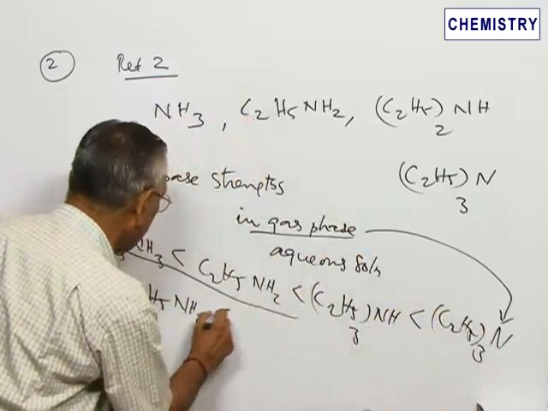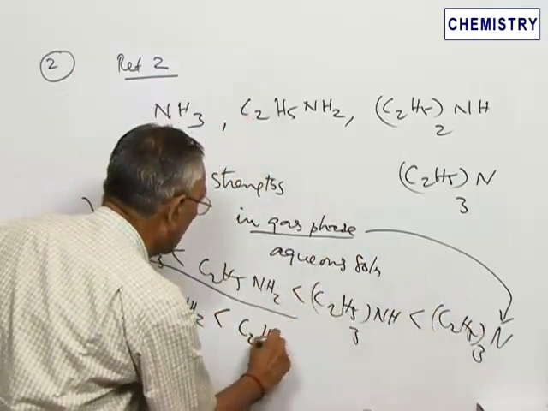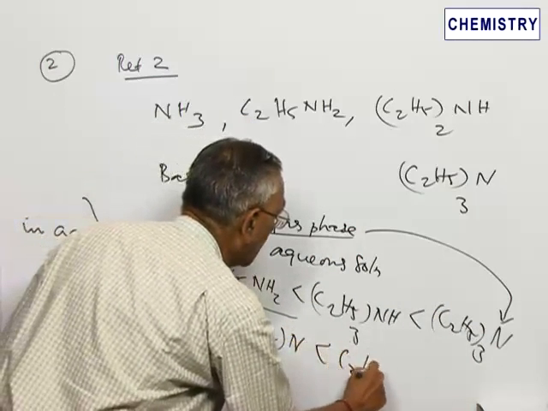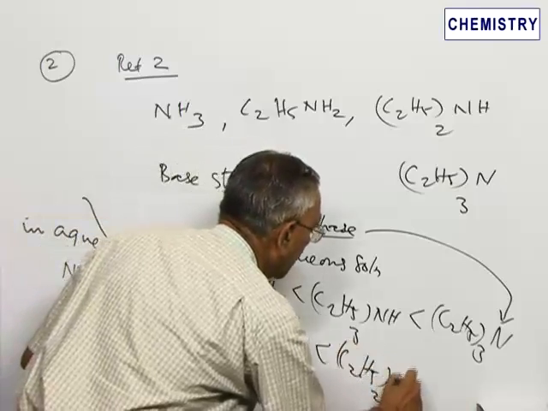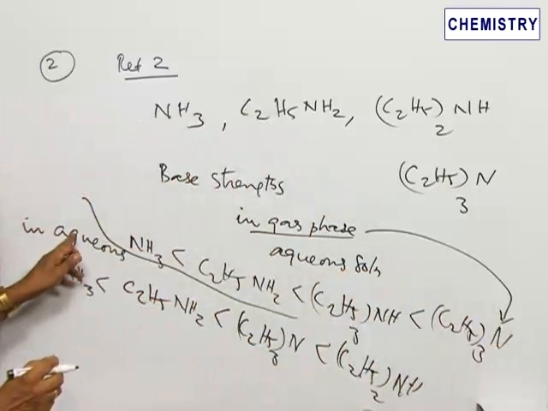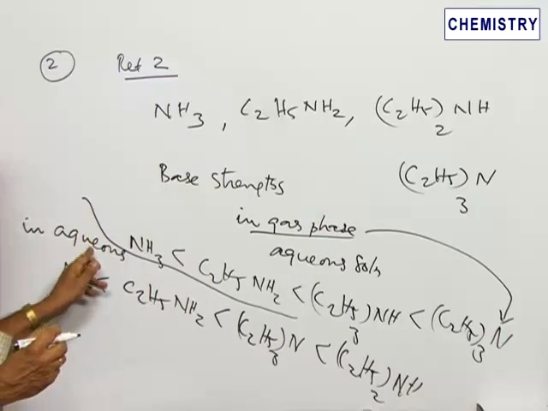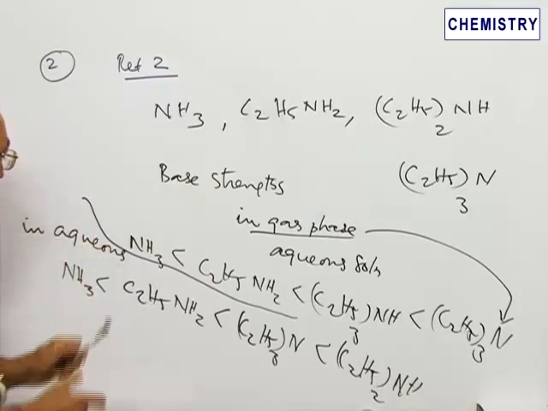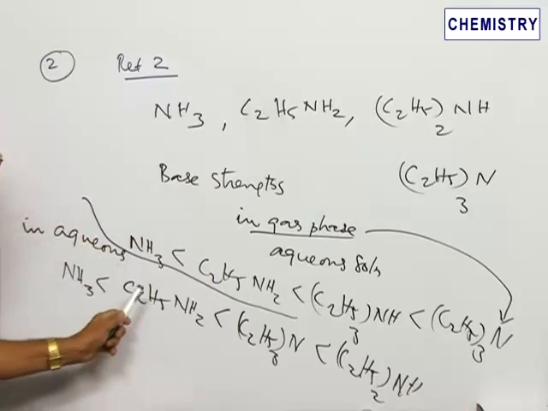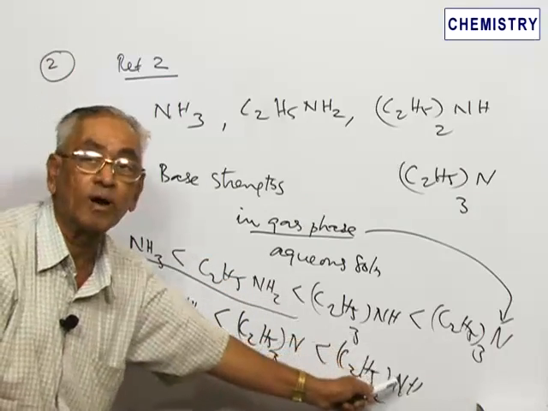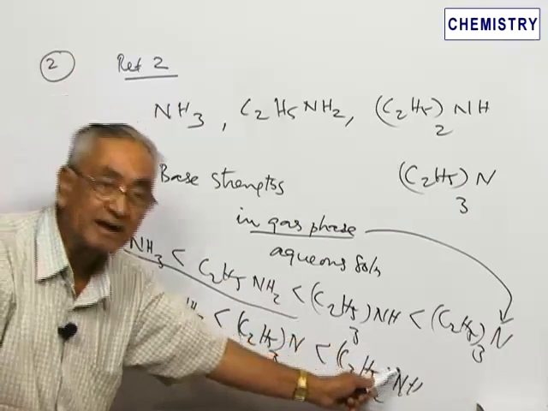The tertiary amine is slightly stronger than the primary amine, and the secondary amine is the strongest of all. So you find this order is slightly reversed in the case of the strength of the amines with respect to the aqueous phase. So in aqueous phase, it is ammonia, a primary amine, then comes a tertiary amine, and the strongest of all these is the secondary amine.